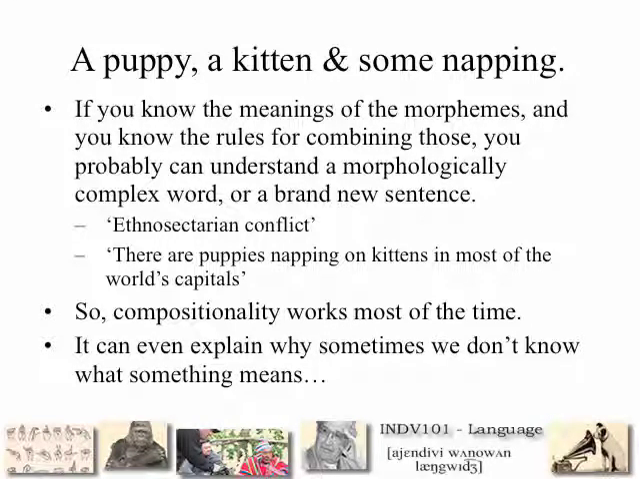So we can say that if you know the meanings of all the different morphemes in an utterance, and you know what rules govern how we combine those, that means you can understand a complicated word or a new sentence that you've never heard before, like ethno-sectarian conflict, or there are puppies napping on kittens in most of the world's capitals. So most of the time, the principle of compositionality works very well. Sometimes we can't tell what a sentence means, and actually the principle of compositionality can explain why that happens too.